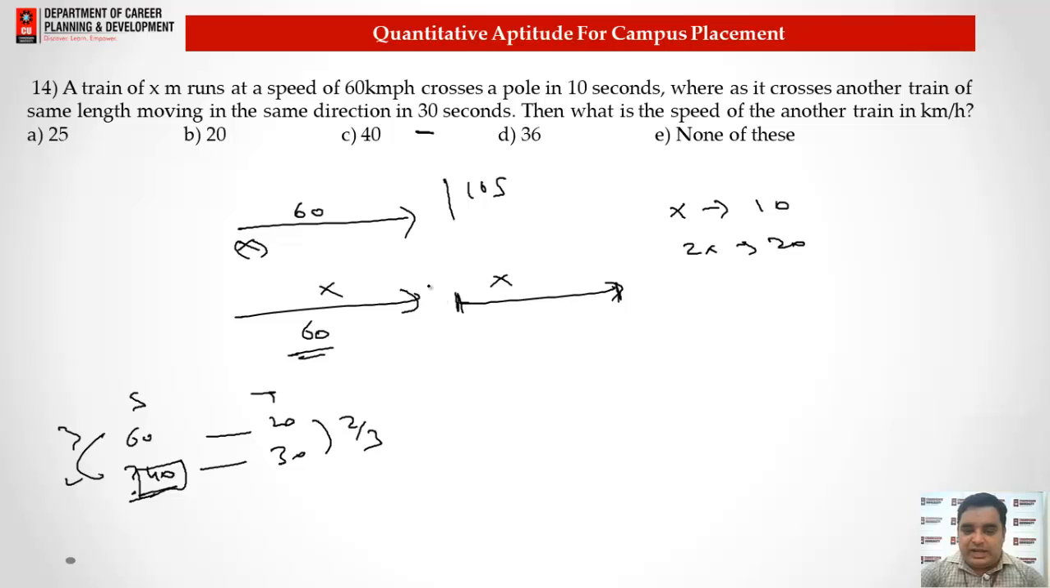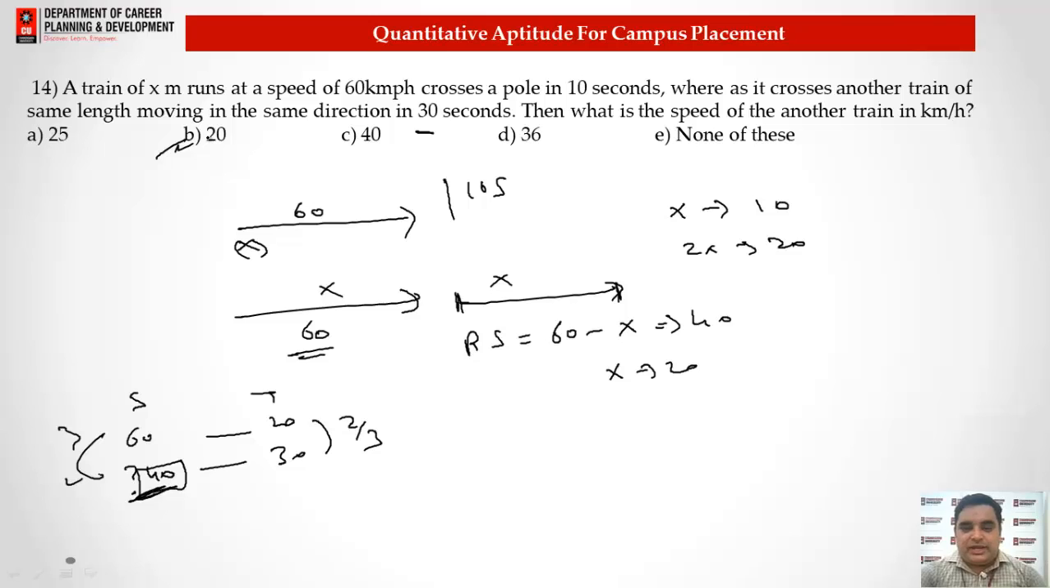But when a train crosses another train moving in the same direction, there will be a relative speed, which is the faster train minus the slower train, that is 60 minus x, and the relative speed we have here is 40. So x will be 20 for this question. The answer is option B. So basically we just need to use the unitary method here.